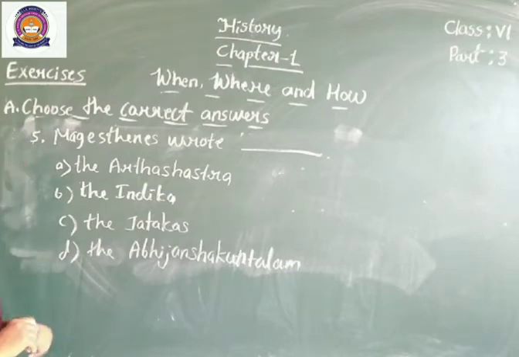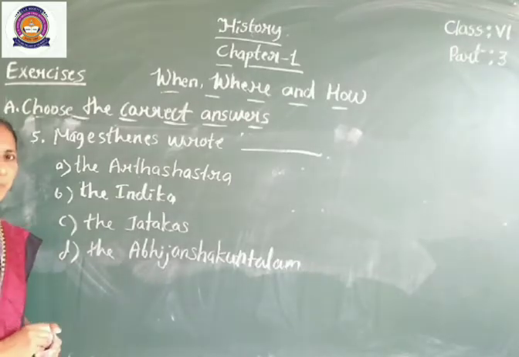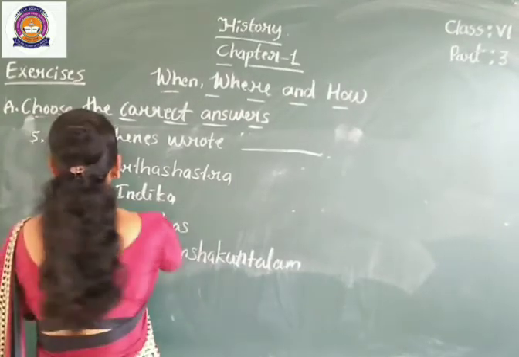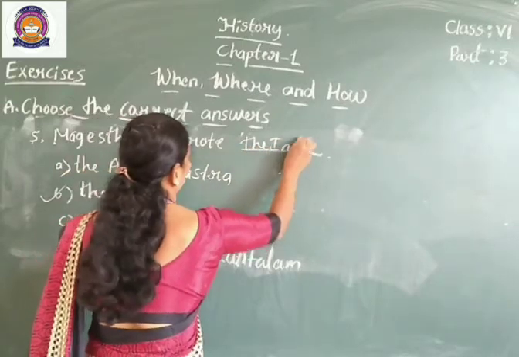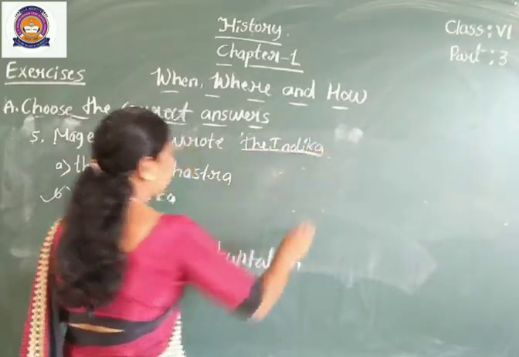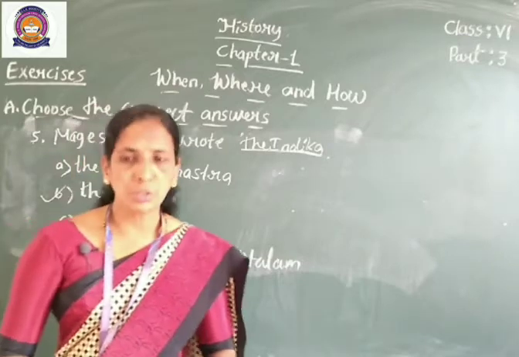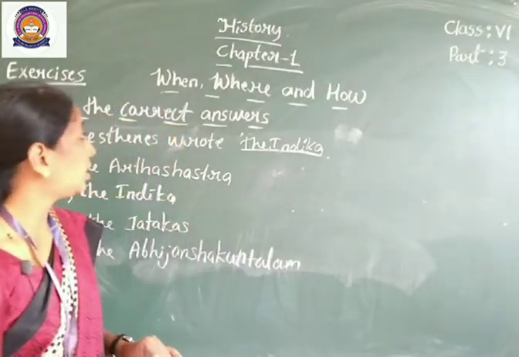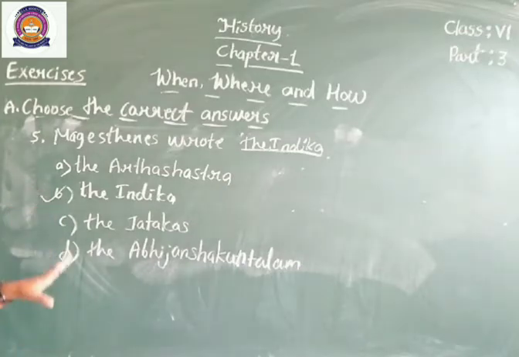Megasthenes wrote the Indica. Option C, the Jatakas, and option D, the Abhijana Shakuntalam. So Megasthenes wrote the Indica. Today's exercise part is completed here.